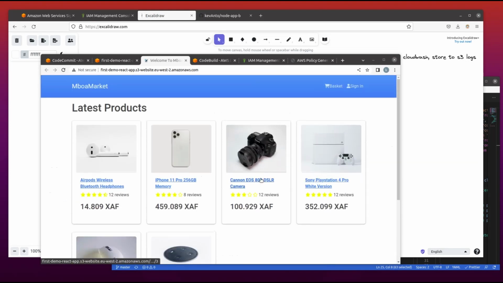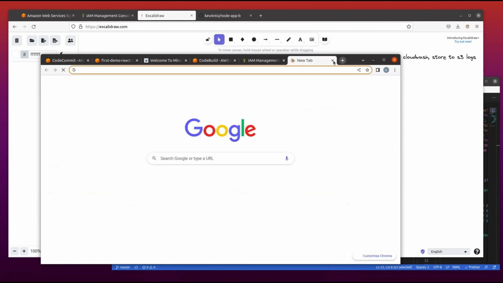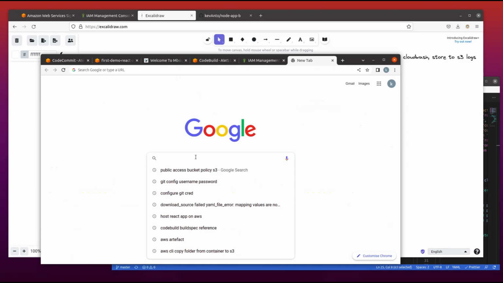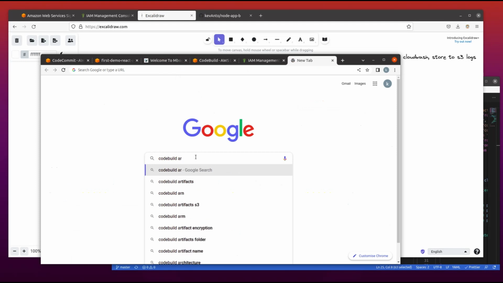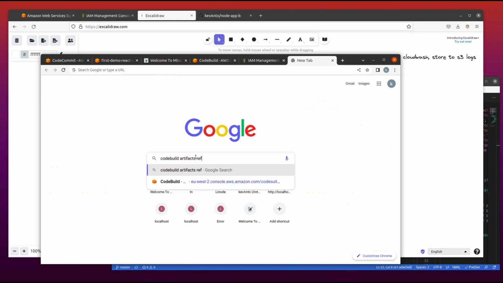But different scenarios can still present themselves, and we will need to store that particular folder as an artifact on S3. We just search on Google CodeBuild artifact, and we see we have much documentation on it.